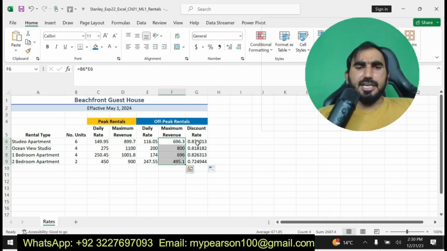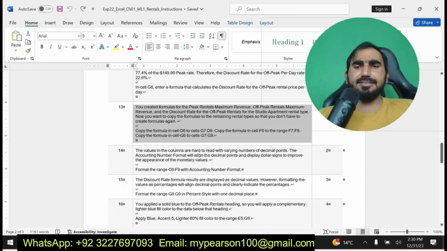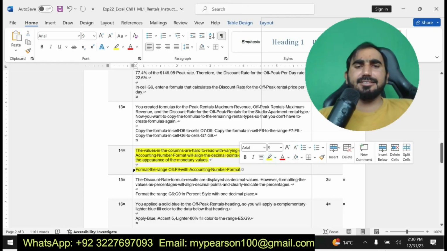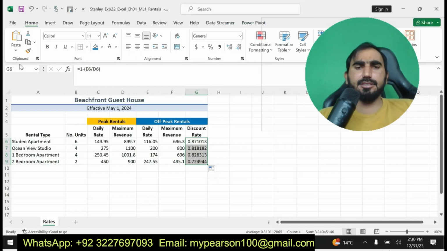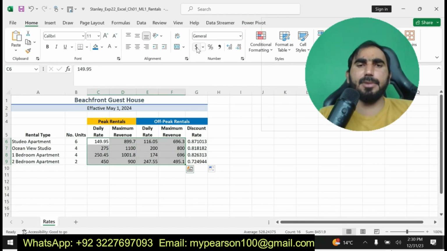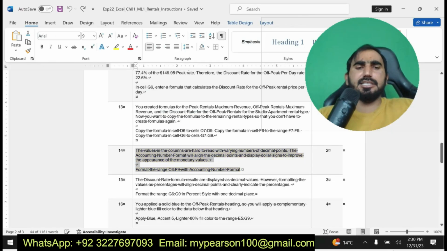Okay, I already filled the ranges by using the fill handle. Now I am going to move on to my next step. My next step is step number 14. Format the range C6 to F9 with the comma number format. I have selected the range, and now I am going to apply the number format, that's the comma number format. I have done step number 14.